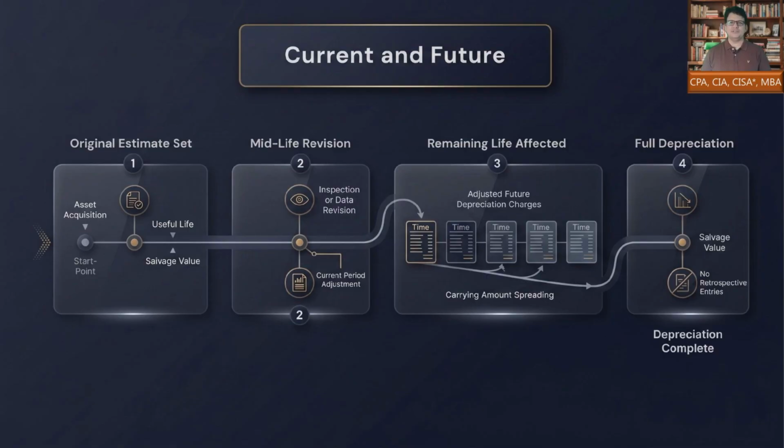The current year receives the first adjusted depreciation charge, and future years receive the revised charges after that. This is why estimate changes are called prospective. The accounting walks forward from the revision date. It does not march backward into already issued financial statements.